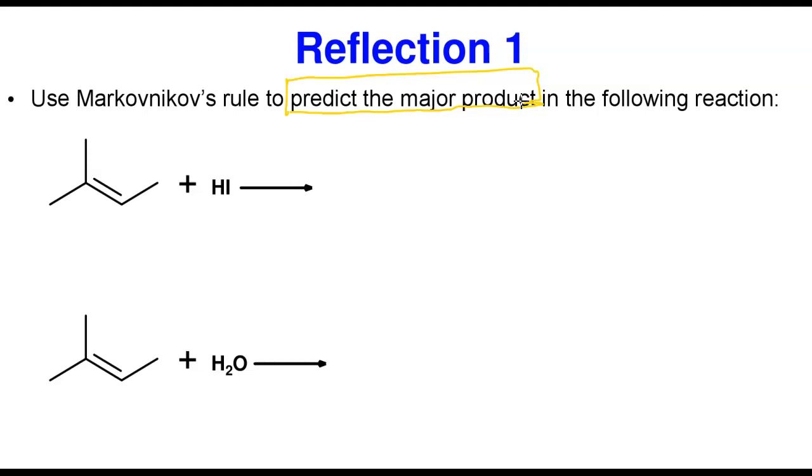Okay, let's now look at this. The first thing you need to do is to look at the two carbons. Remember, there's a carbon here and there's another carbon here. Now, this carbon has 4 bonds, 1, 2, 3, 4. There's no hydrogen, but this one has 1, 2, 3.